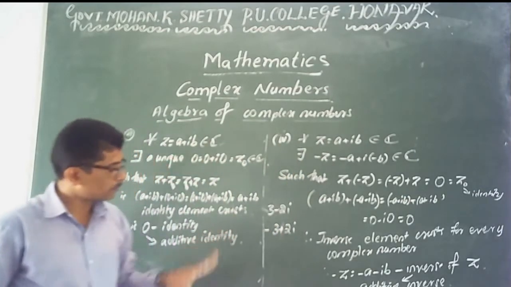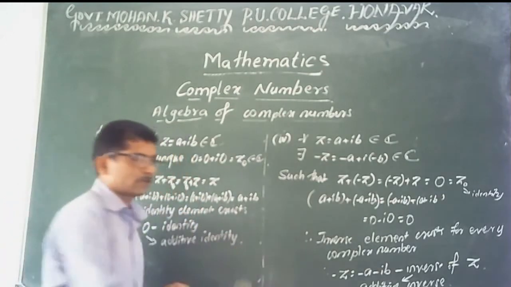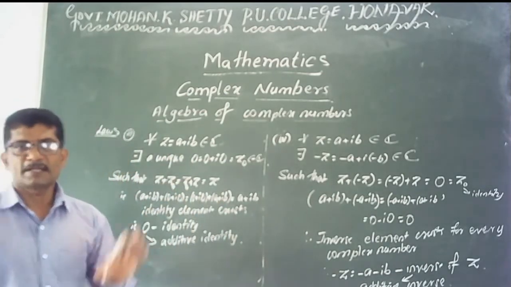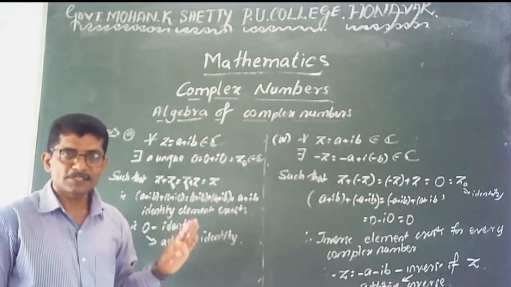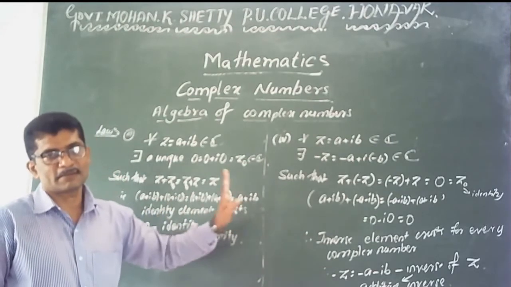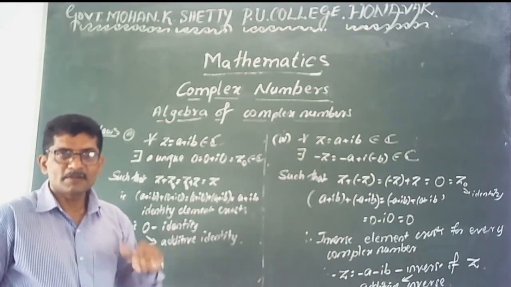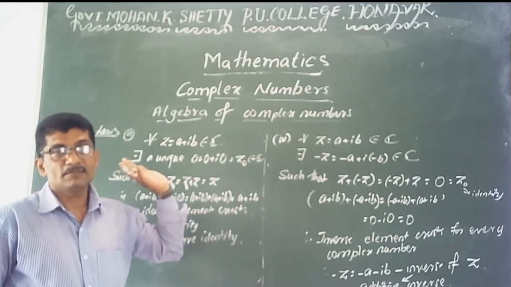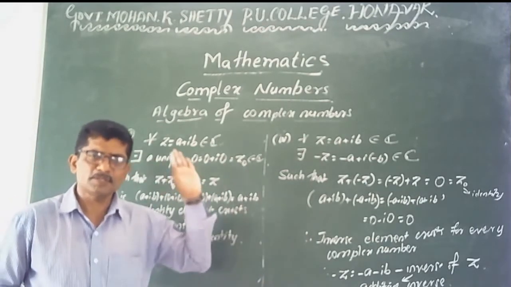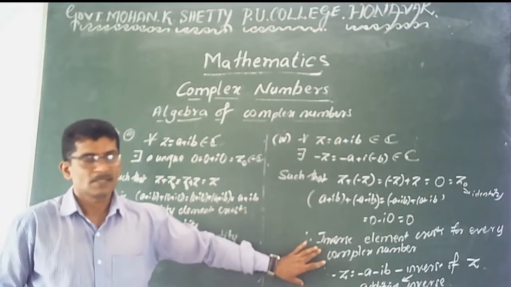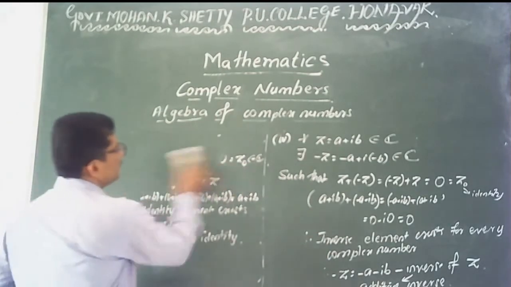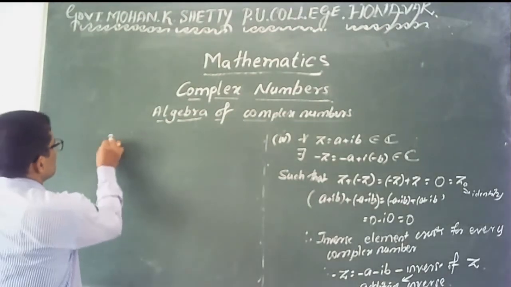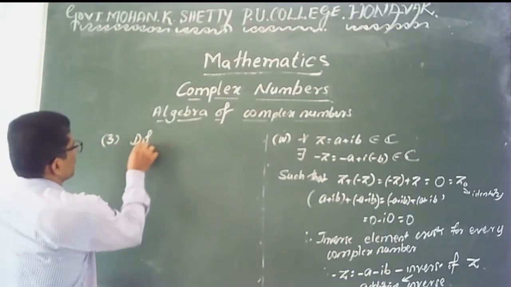These four basic properties or laws are very, very important. Addition is commutative in complex numbers, associative, and identity element is 0 in addition, and inverse element exists for every element, just changing sign of ರಿಯಲ್ ಆ್ಯಂಡ್ ಇಮ್ಯಾಜಿನರಿ ಪಾರ್ಟ್ಸ್. ಎರಡು ಸೈನನ್ನು ಚೇಂಜ್ ಮಾಡಿದರೆ ನಮಗೆ ಇನ್ವರ್ಸ್, ಅಡಿಟಿವ್ ಇನ್ವರ್ಸ್ ಸಿಗುತ್ತೆ ಪ್ರತಿಯೊಂದು ಕಾಂಪ್ಲೆಕ್ಸ್ ನಂಬರಿಗೆ. ಅದು ಎಕ್ಸಿಸ್ಟ್ ಆಗಿರುತ್ತೆ. ಇದು ಸೆಕೆಂಡ್ ಆಲ್ಜಿಬ್ರಾ ಆಫ್ ಕಾಂಪ್ಲೆಕ್ಸ್ ನಂಬರ್ಸ್. ಇಟ್ ಇಸ್ ಕ್ಲಿಯರ್? The third one is difference of two complex numbers.